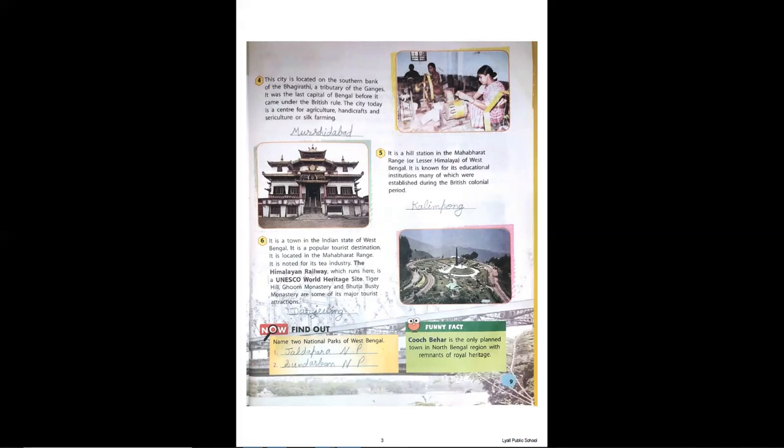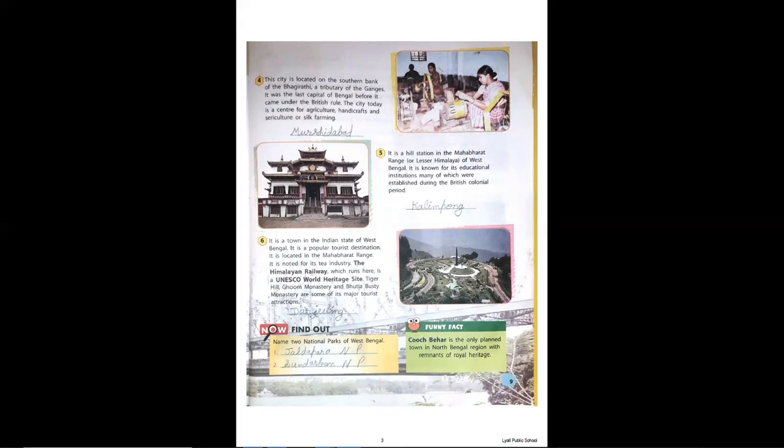Okay? Next is, it is a hill station in Mahabharat range or lesser Himalayas of West Bengal. It is known for its educational institutions, many of which were established during the British colonial period. So the time Britishers were in India, at that time many educational institutions were established here and still they are in working condition. So this is basically famous for this and the name of this place is Kalimpong.